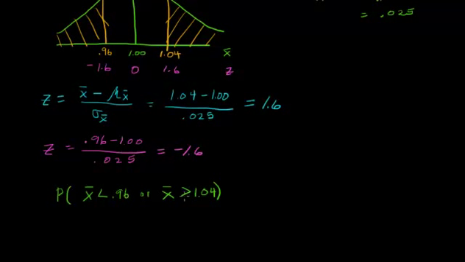And I'm purposely using less than, greater than, less than or equal to, and other examples, to show you that it really doesn't matter, because remember, exact values have a probability of 0. Okay, so that's the same thing as saying the probability that our z is less than negative 1.6 or z is greater than 1.6.